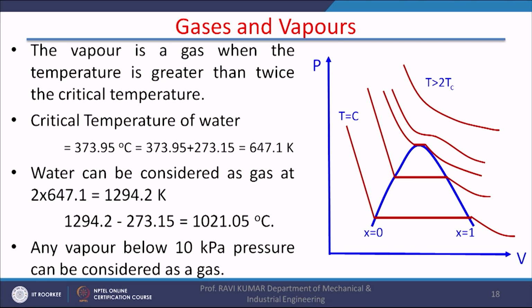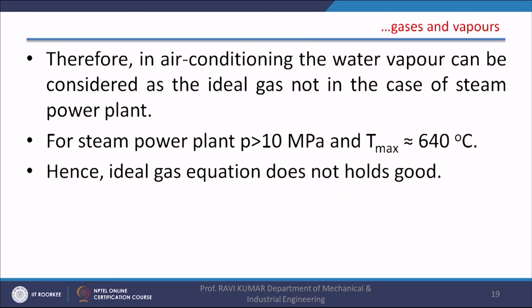Now any vapor which is below 10 kilopascal pressure can also be considered as a gas. So in air conditioning processes, the water vapor present is considered as a gas. Water vapor is treated as a gas because the partial pressure of water vapor in air is always less than 10 kilopascal.